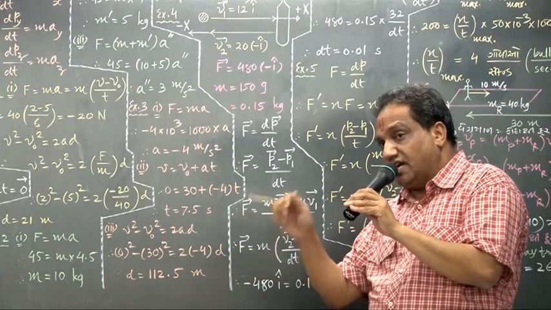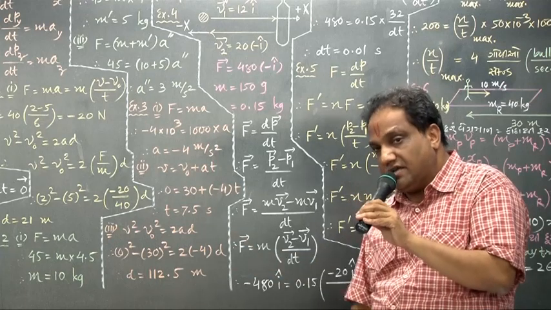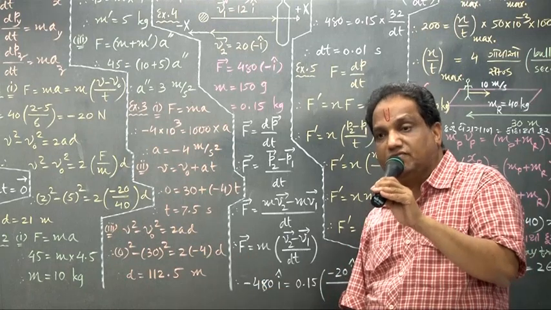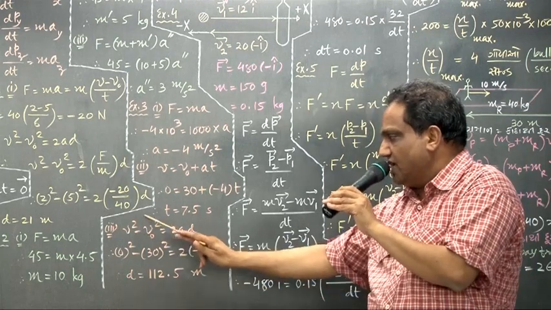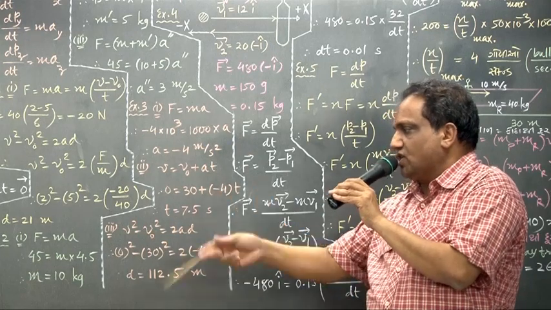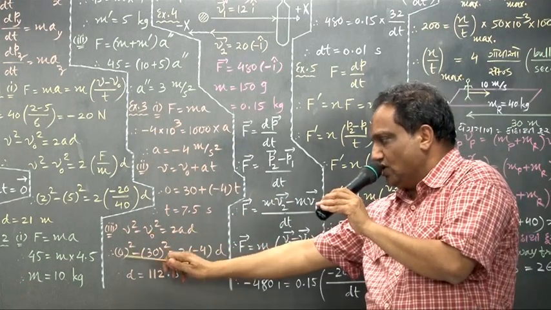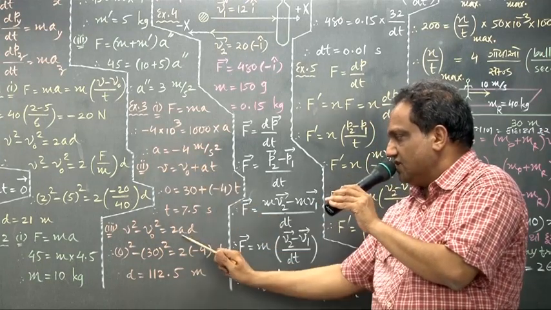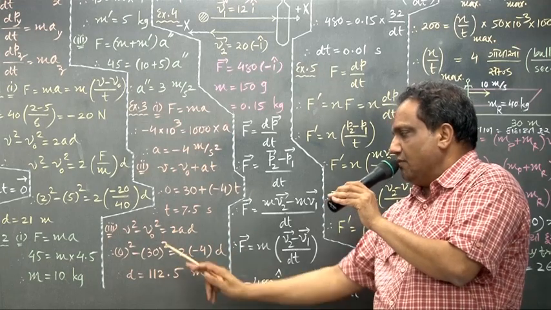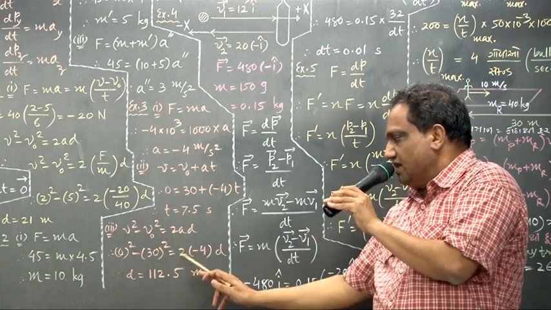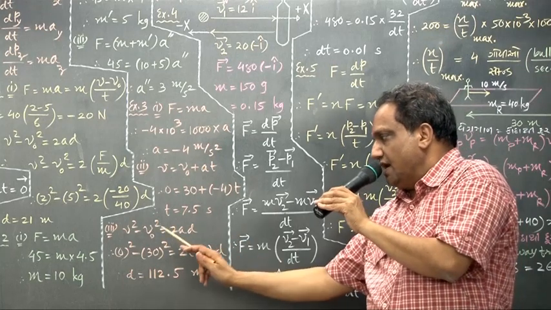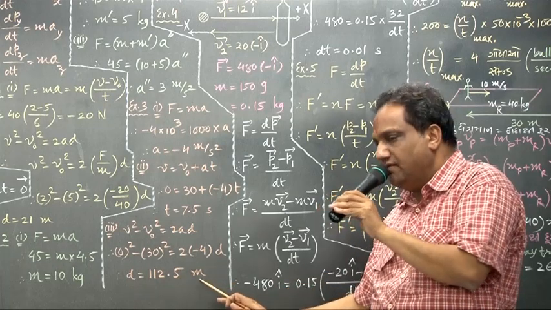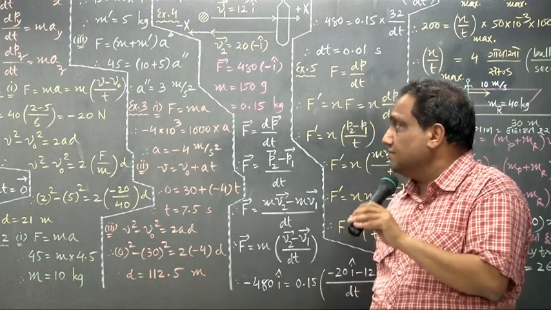They also asked, before getting stopped, how much distance would be covered by the car? Let us find out. Use the third equation of linear motion with constant linear acceleration. So v square minus v0 square equals 2AD. Because the car is finally getting stopped, the final velocity is 0. Initial velocity is given as 30 meter per second. What about the value of A? It is minus 4. D we want. So this is minus 900, this is minus 8 into D. Minus will become plus. 900 upon 8. The answer is 112.5 meter. Okay. Next.